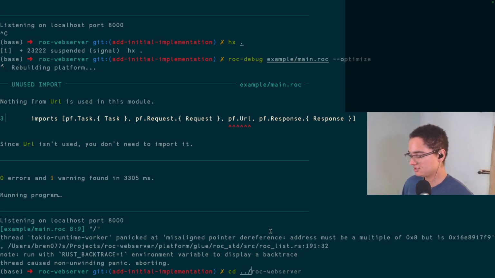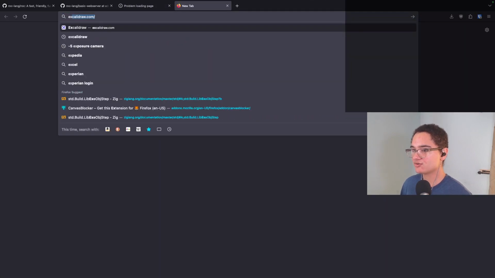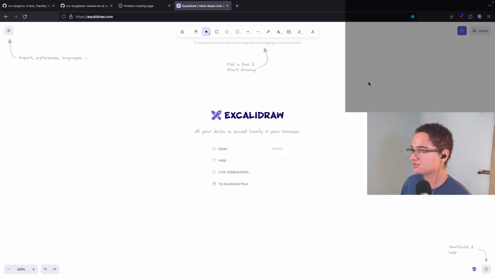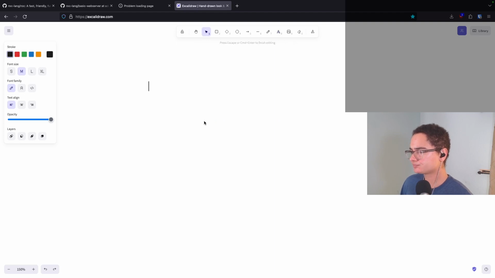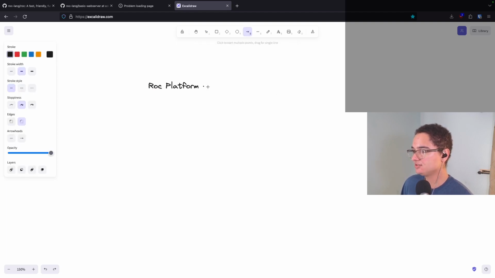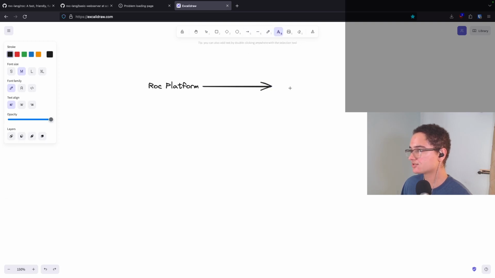Essentially, should I try to draw this up? Can I draw with Excalidraw? I'm not talented when it comes to art, but I can try this real quick. Let's get some text. So we have a Roc platform. Oh man, that is a weird font. And it fundamentally wants to call a Roc application, right? I should learn all the shortcuts for this. Okay, so it wants to call a Roc application. And that's what's happening over CFFI.